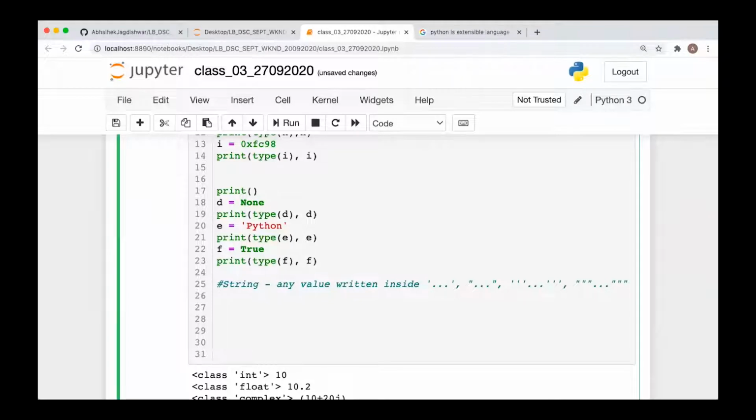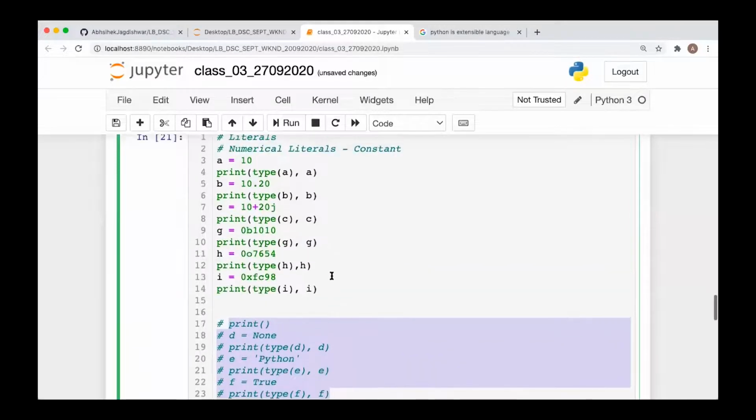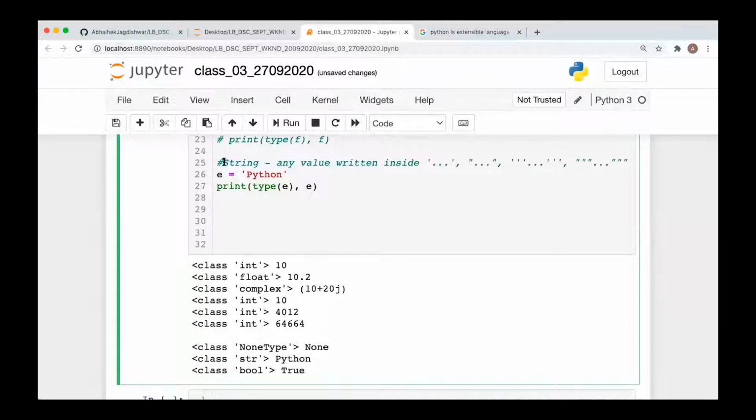Let me comment all this. This is a string type, kept in the single quotation.